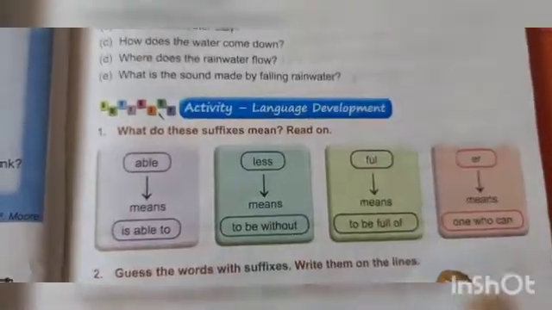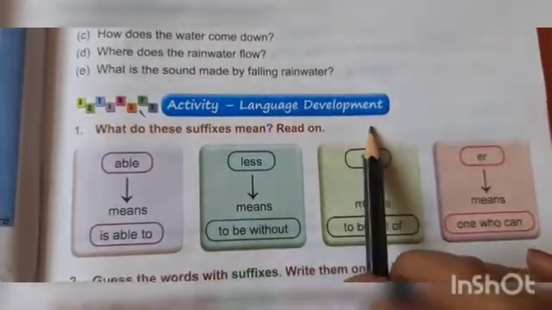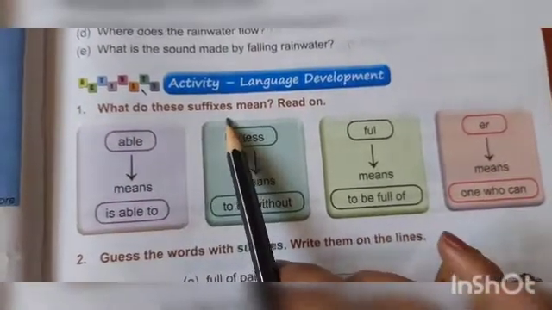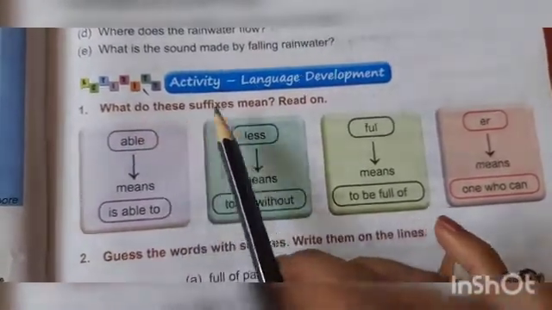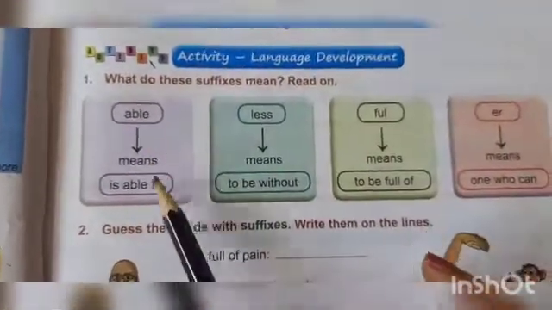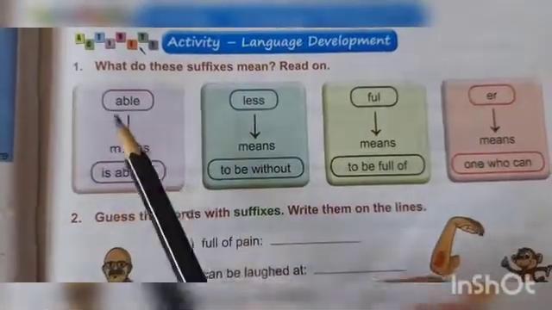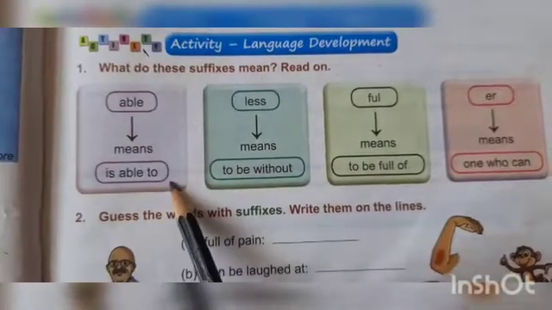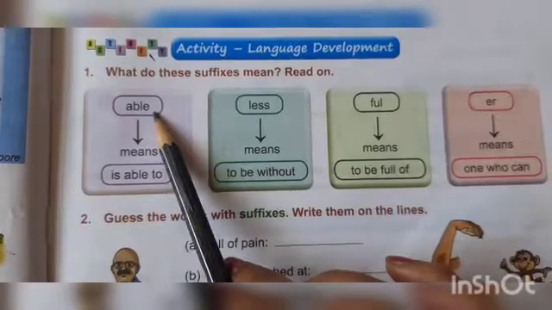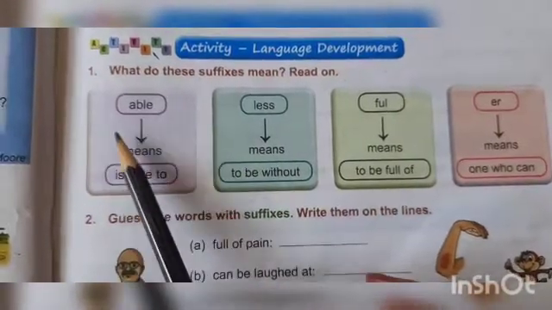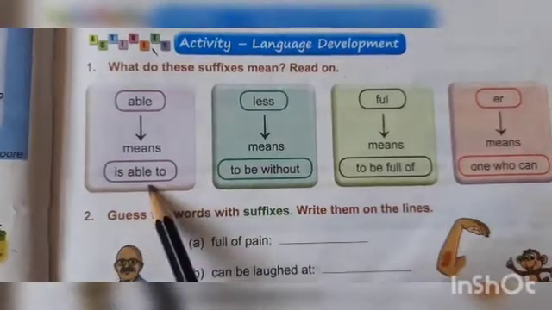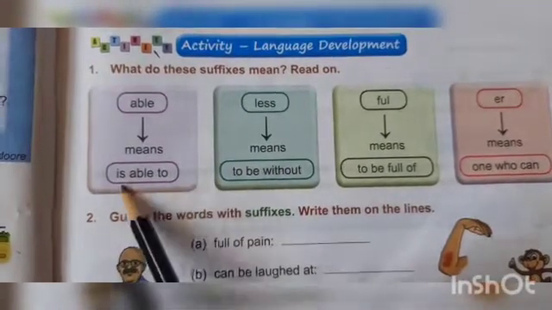So now kids, we will move to the activity part, that is language development part. Now tell me, what do you mean by suffixes? What do these suffixes mean? Read on. Able means able of. If we are putting this suffix able in front of some word, then it means it is able to.